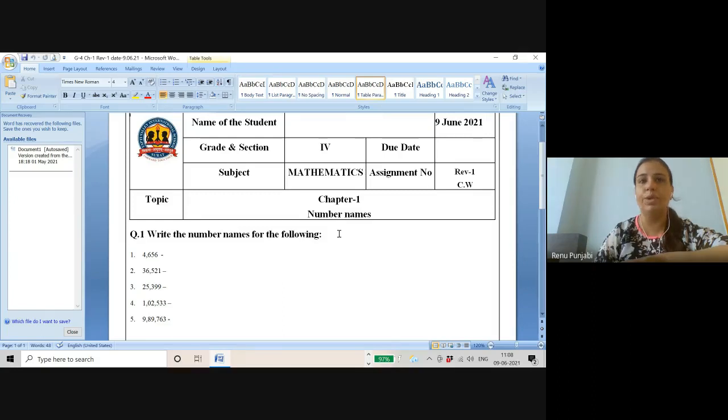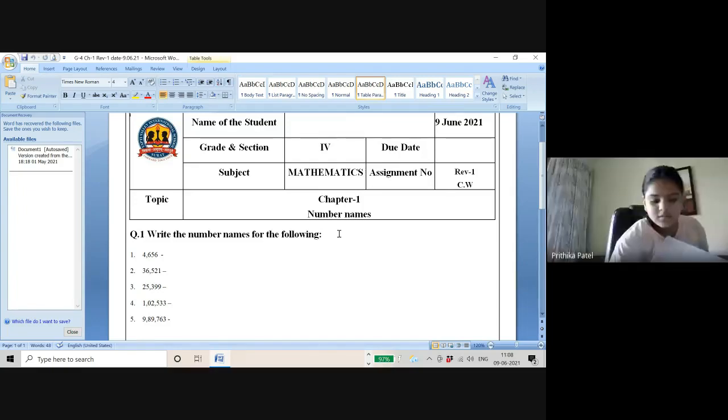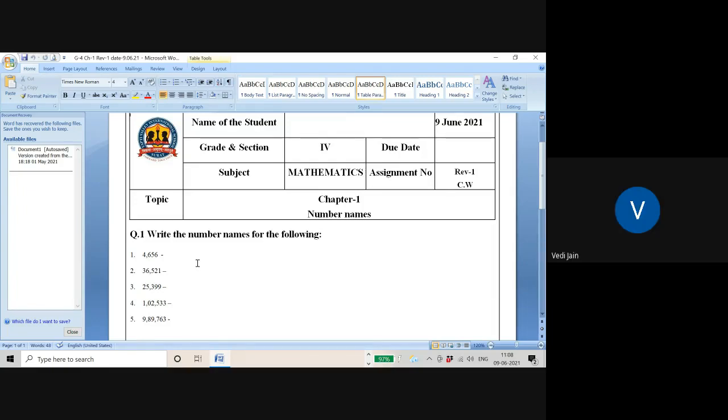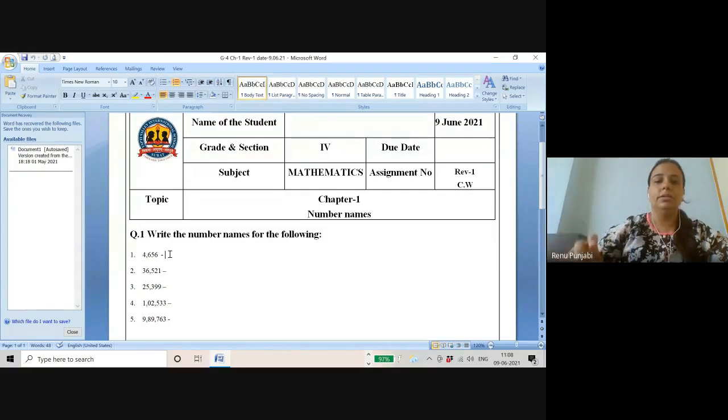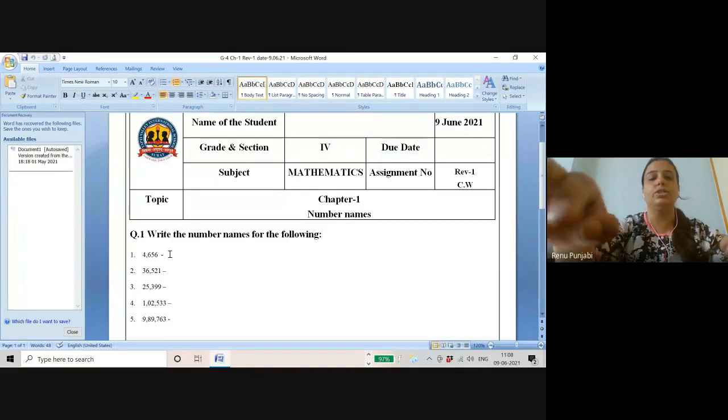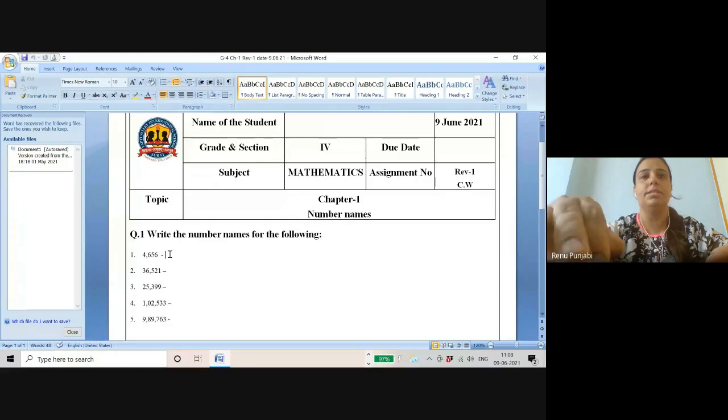Okay, now I am moving to the answers. First one, Vedi will tell me. Vedi, how will I write the number name of this number, 4,656? You will tell me the spellings also, because I don't know the spellings. You need to tell me the spellings also.